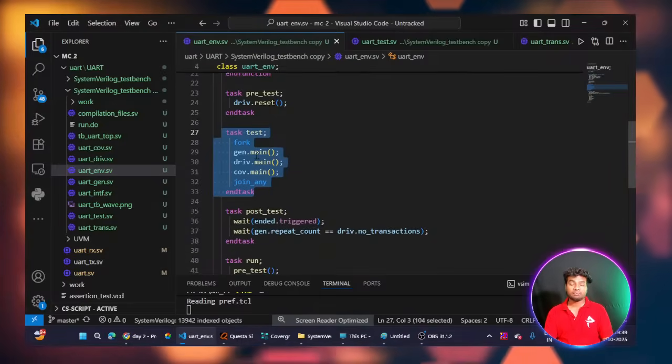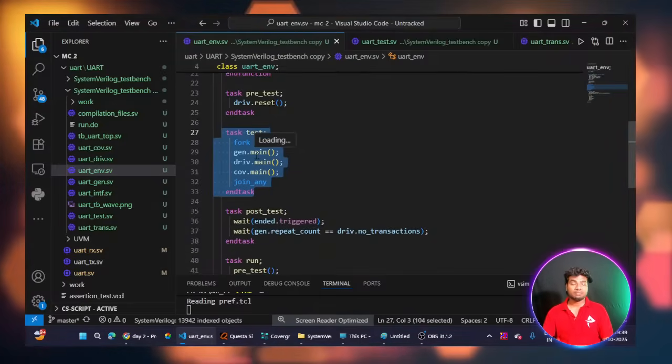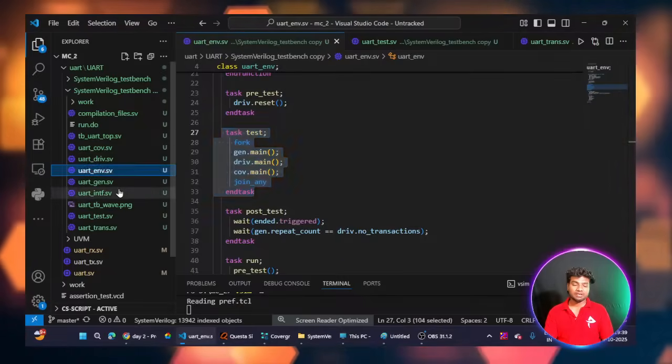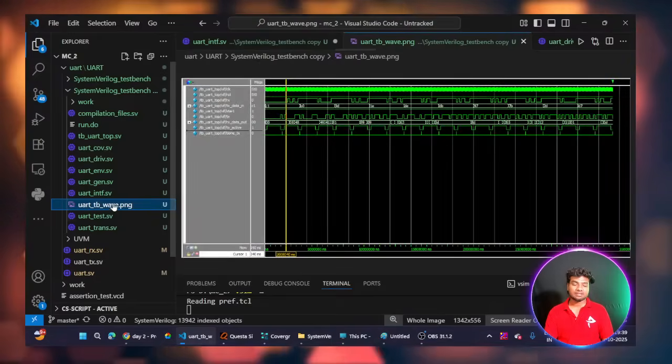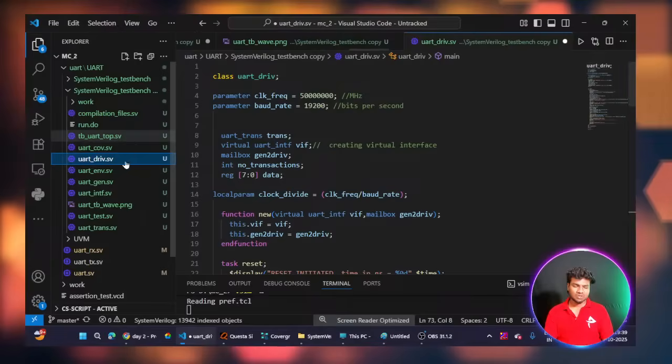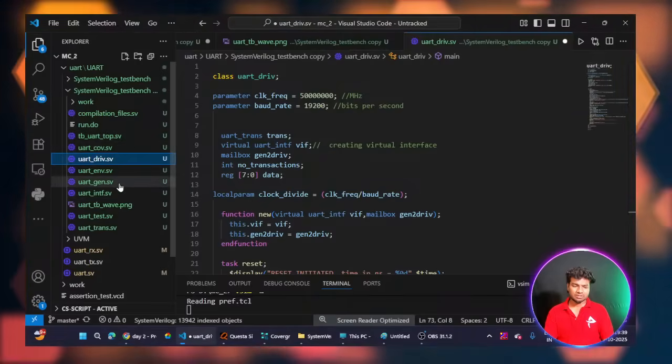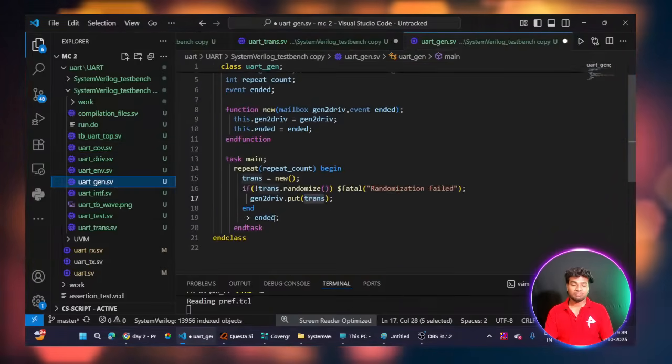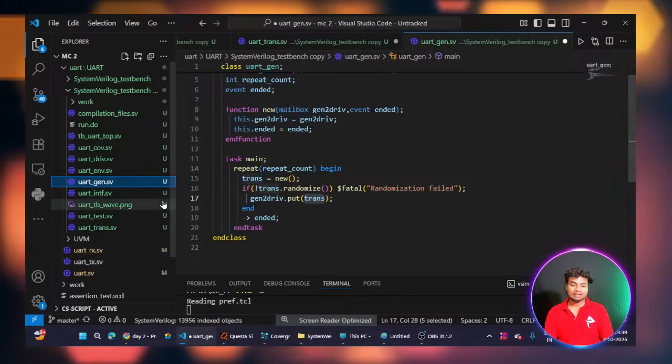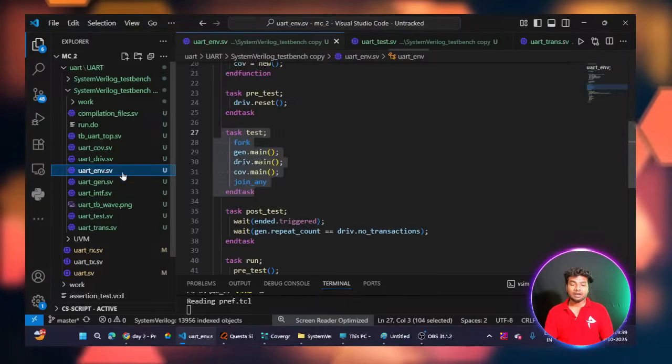You can see here the main task of each class. For example, the generator class has one main task, and I am calling this task inside my environment class.